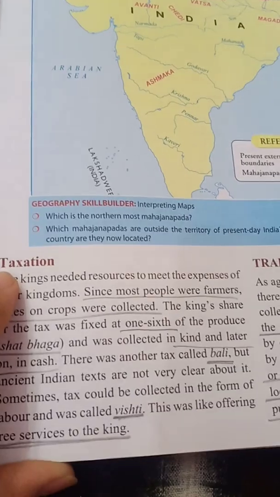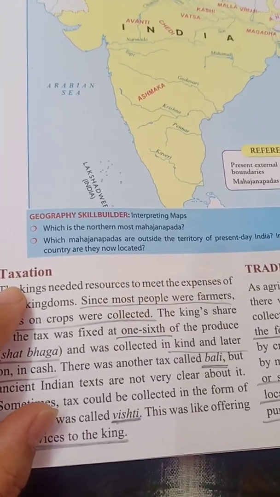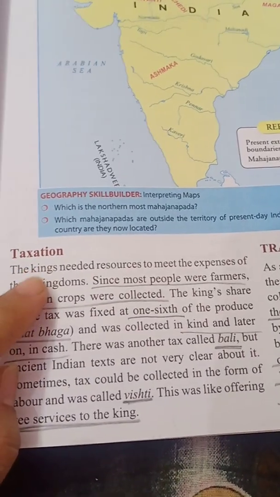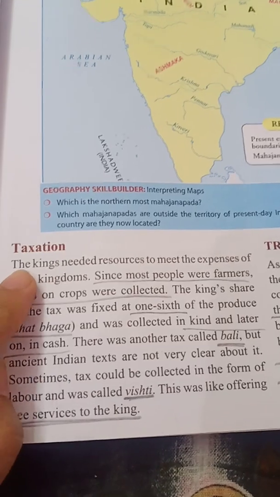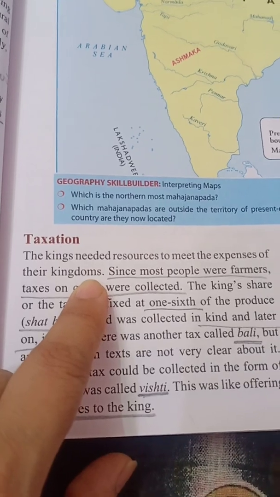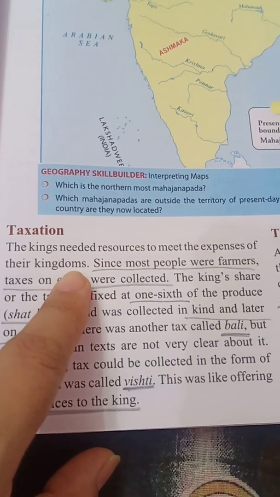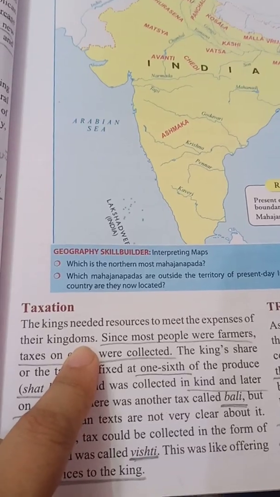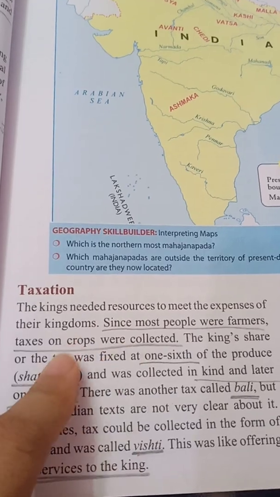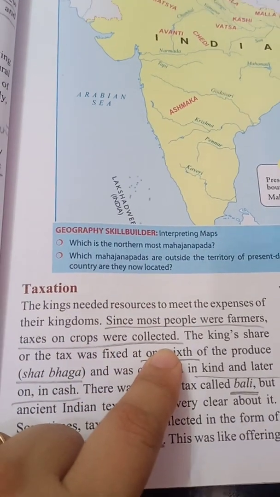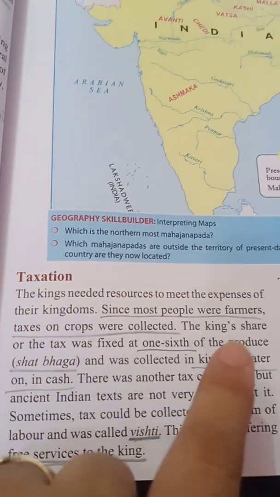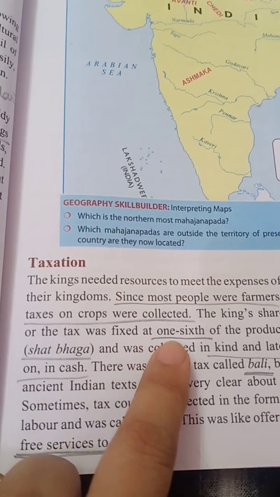Taxation. What is taxation? For the maintenance of anything we need money. So at that time also the kings needed some money. The kings needed resources to meet the expenses of their kingdoms, to run the kingdom, to build roads, whatever the people require. So where did this money come from? Since most people were farmers, taxes on crops were collected, and money was collected from the farmers in the form of taxes. The king's share or the tax was fixed at 1/6.